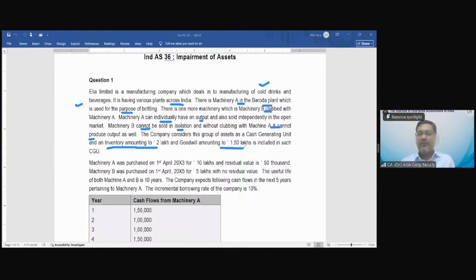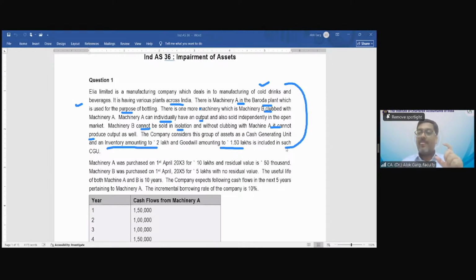Four assets: machine A, machine B, inventory, and goodwill. These are the four assets in this cash generating unit. Two property, plant and equipment, one intangible asset, and one inventory, right? So this first paragraph gives the information that there is a cash generating unit, and there are four assets in it.